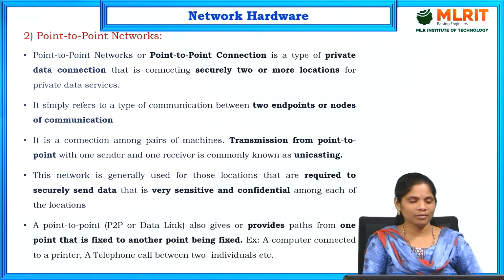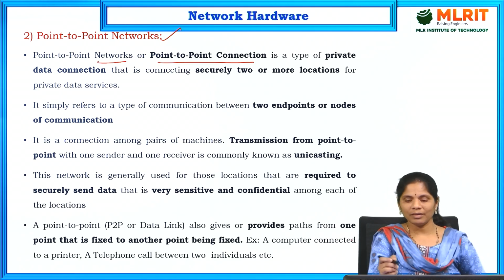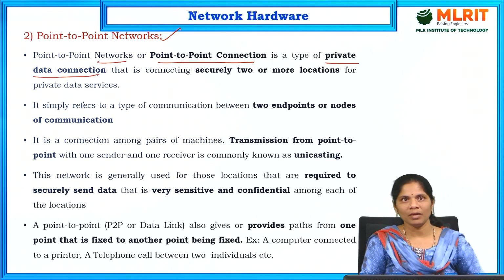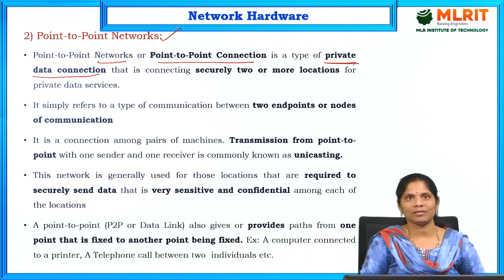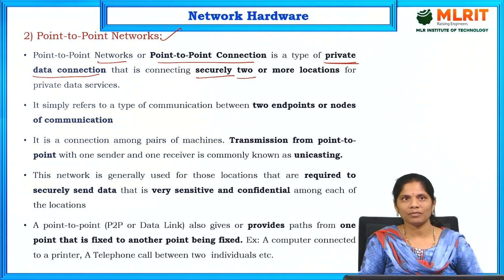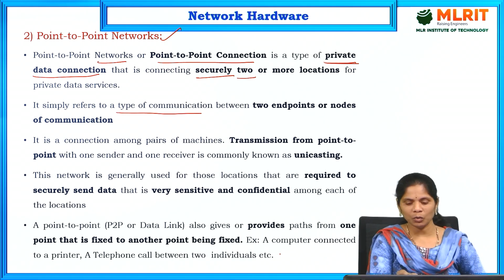And next one is point-to-point networks. What is a point-to-point network? Point-to-point network is also called a point-to-point connection. It is a type of private data connection. Point means one device to another device. It is a private data connection that connects two or more locations securely, and it also refers to the type of communication between two endpoints.